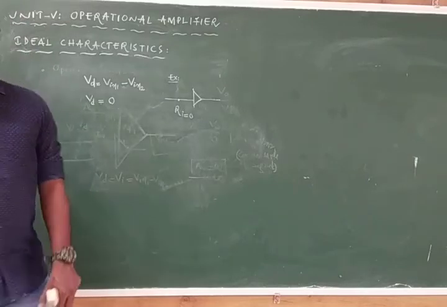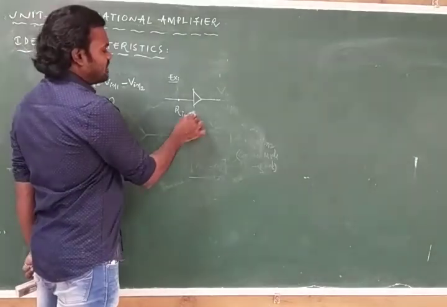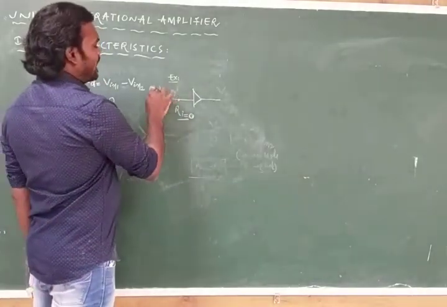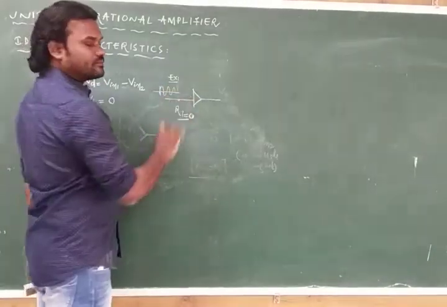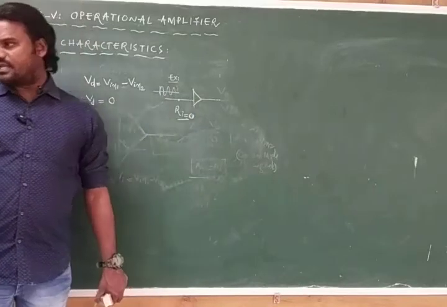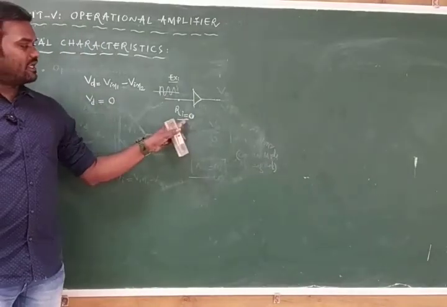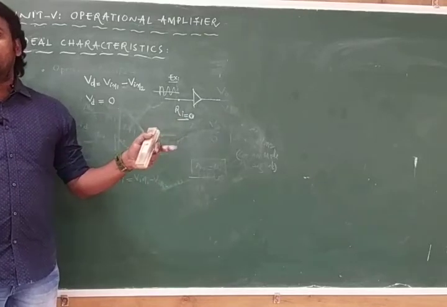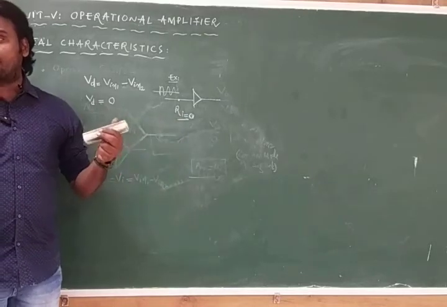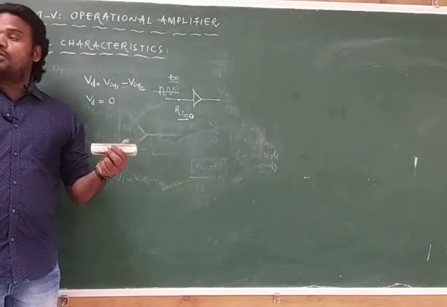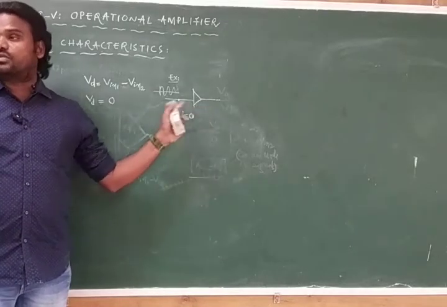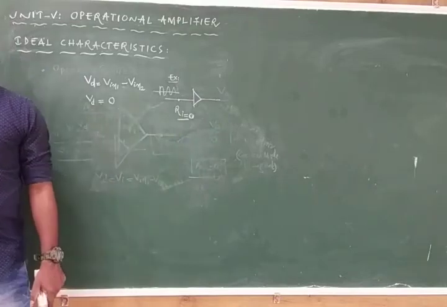If the input side has 0 resistance, it accepts more input signal. Is this clear? If the input resistance is 0, there is no opposition for the current, so more current will be accepted and can flow through the circuit.